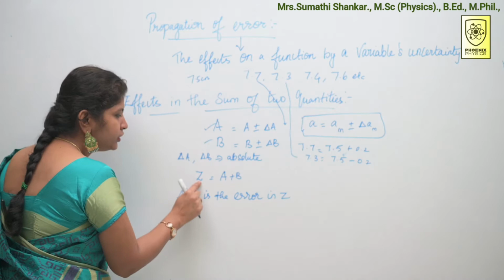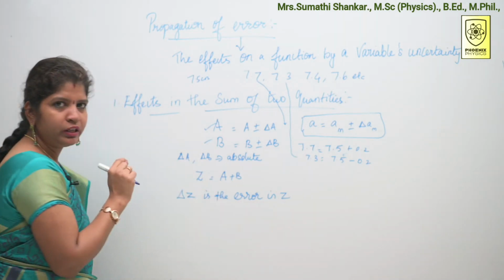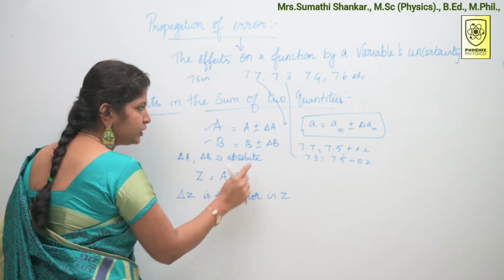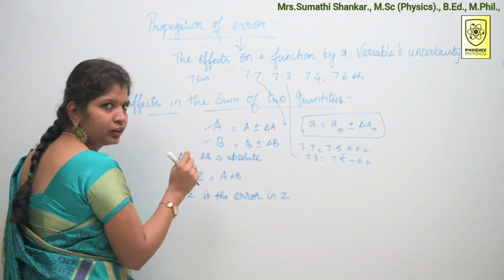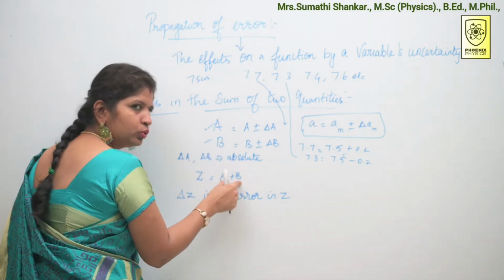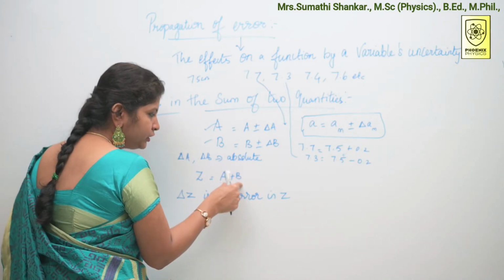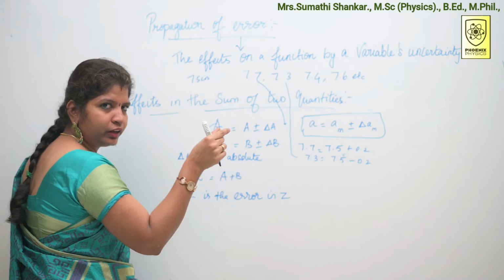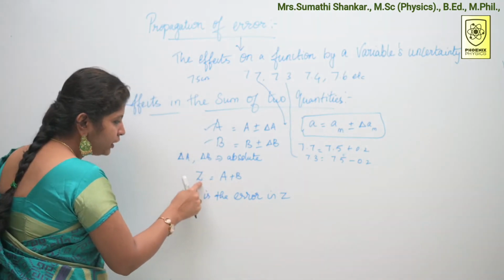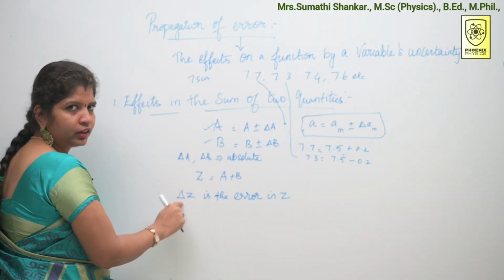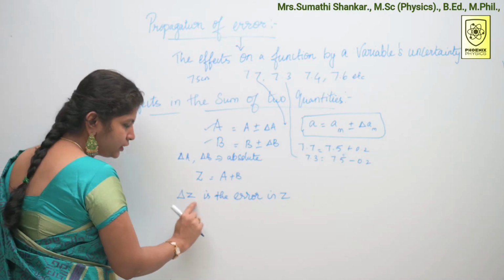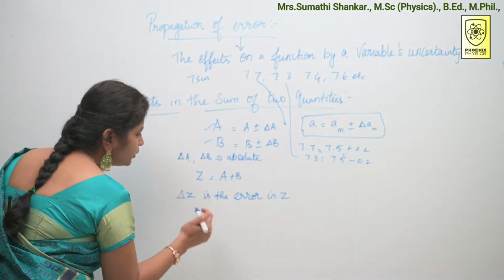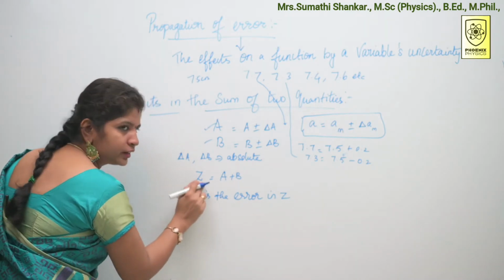Here Z is equal to A plus B. These measured values A and B have some error. If you add these two quantities, definitely the total also gets some error. I am denoting that error as delta Z. So delta Z is the error in Z. How do you write this delta Z in Z?